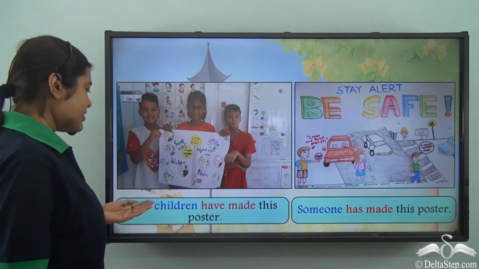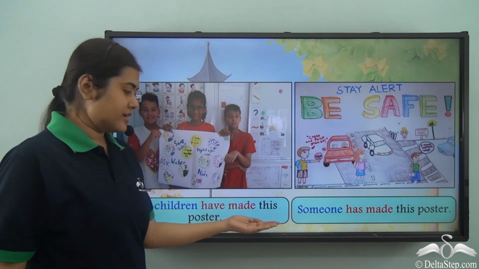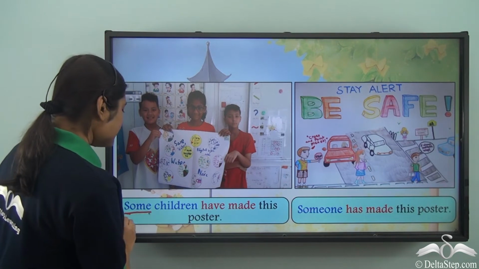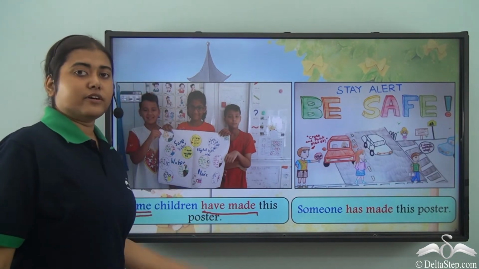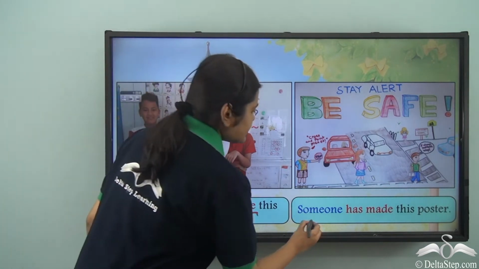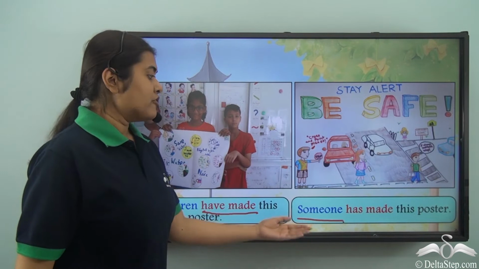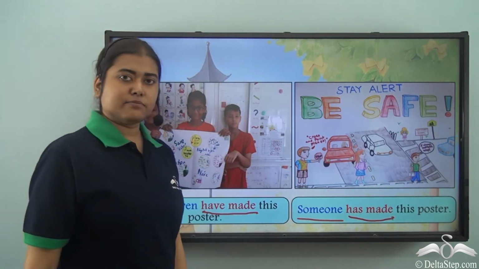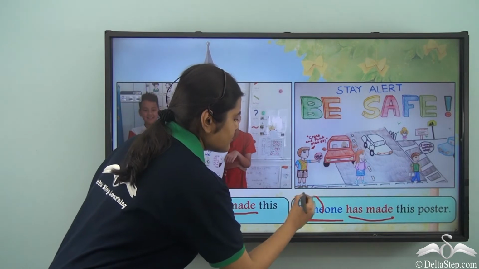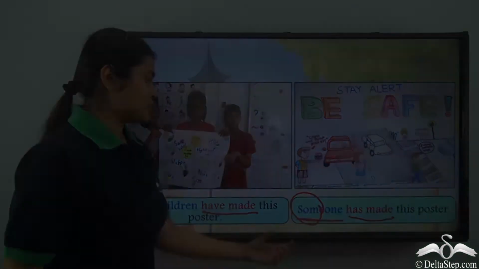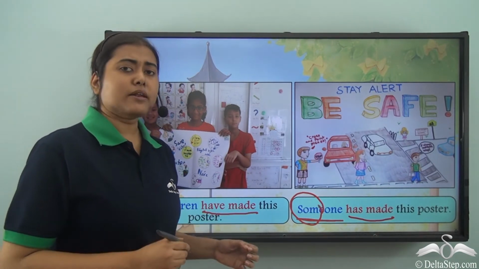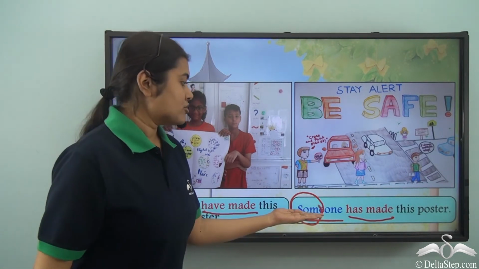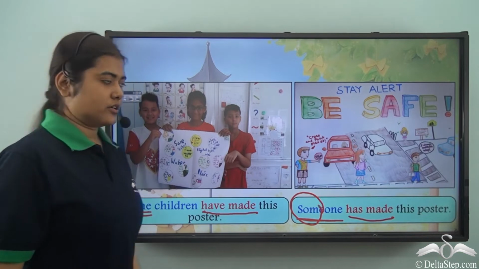So note the difference. When I say some children have made this poster, here some is denoting more than one. So some children is denoting plural number. So there we have used a plural verb, have made. But when I say someone has made this poster, we are using a singular verb, has made. So even though someone has this word some, don't get confused. Someone refers to a particular person. We don't know who, but there is some one person whom it is being referred to. So someone has made this poster.